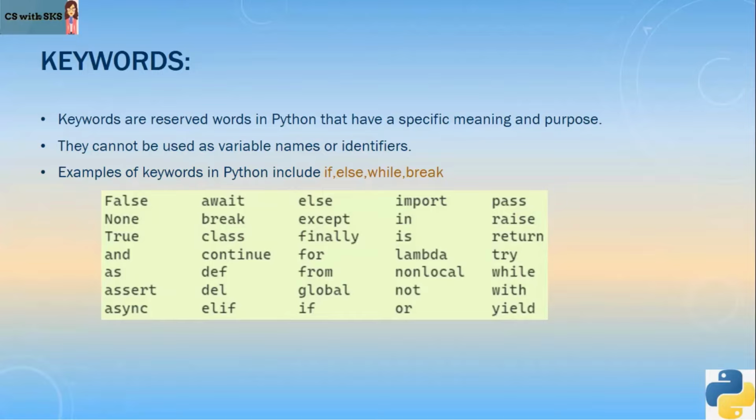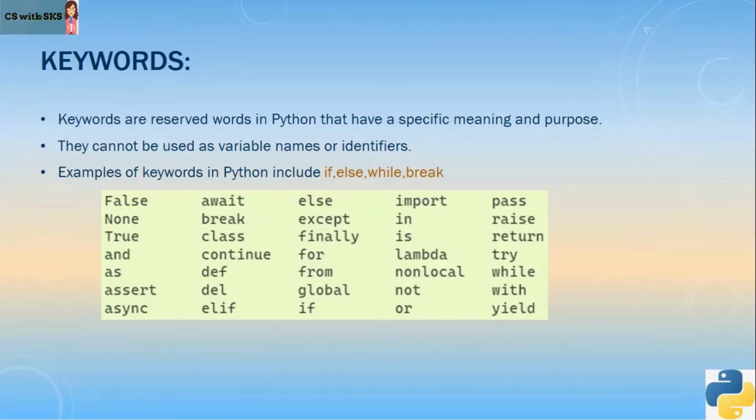So keywords are reserved words and their meaning is already defined to the Python interpreter. They cannot be used as variable names or identifiers. We'll learn what identifiers or variable names are in the next few slides. However, right now you just need to understand if something is a keyword, you cannot use it as a variable name or as an identifier.